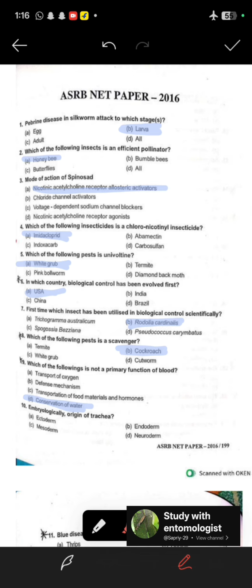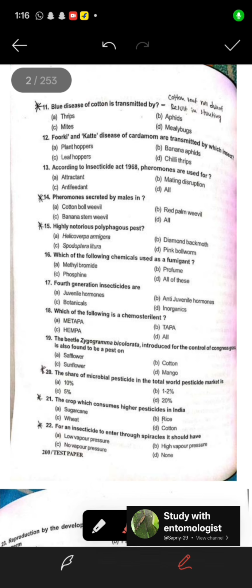After that, 10th question, the embryological origin of trachea is the ectoderm. The 11th question is, blue disease of cotton is transmitted by, so it is transmitted by aphids. 12th question, Furky and Katte disease of cardamom are transmitted by which insect? It is transmitted by the banana aphid, Pentalonia nigronervosa.